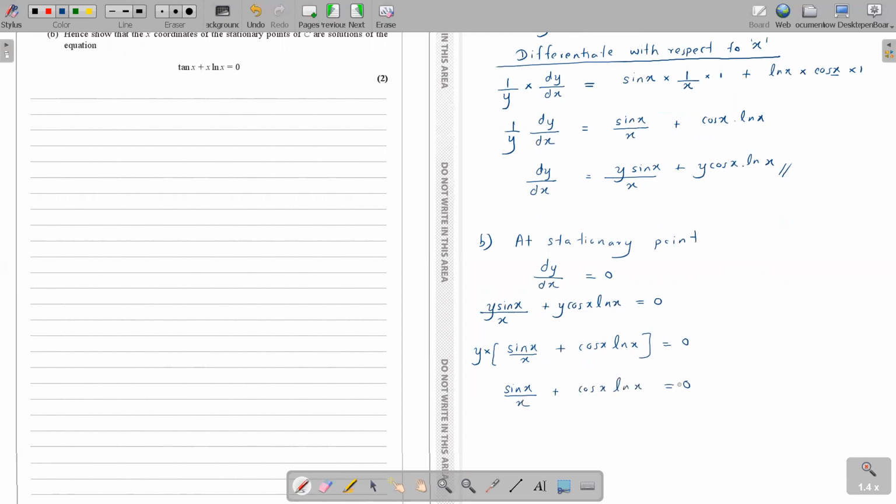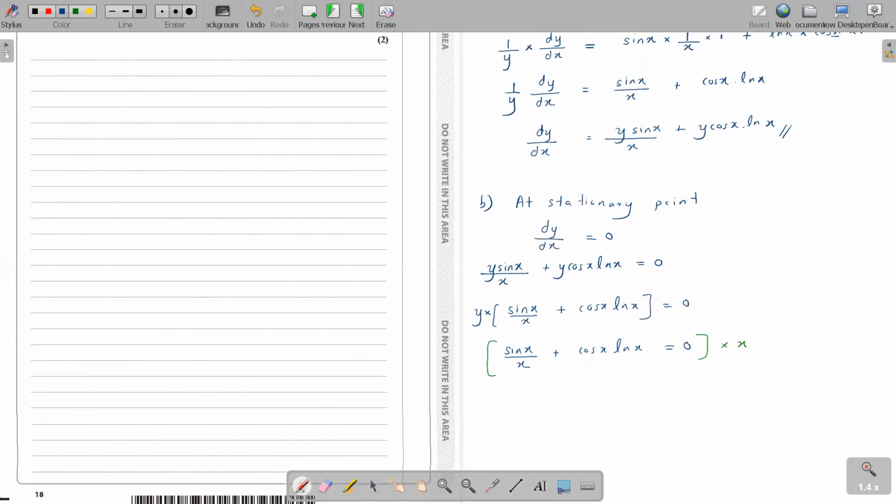Are you with me? Yes, miss. The next thing I can do is multiply the whole thing by x, right? It's an equation, so I'll multiply the whole thing by x. I end up getting sin x plus x cos x ln x. Are you with me?